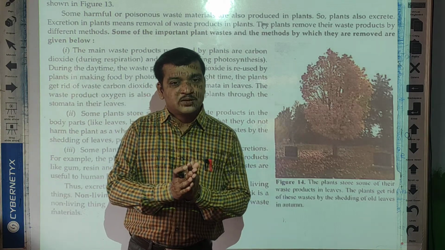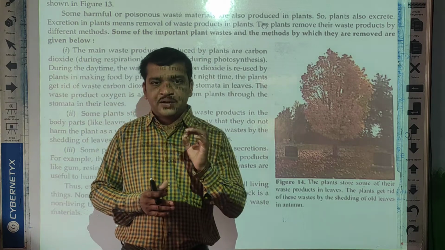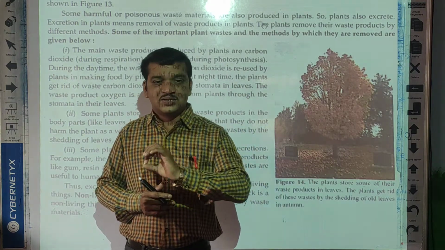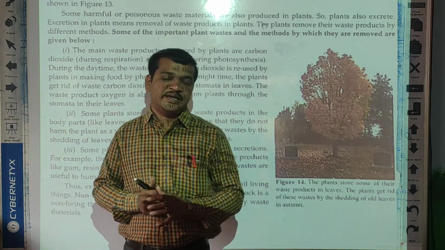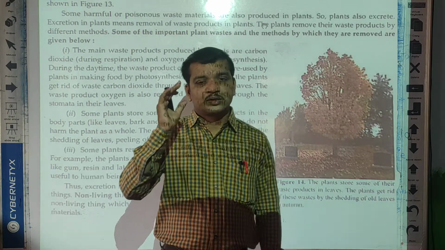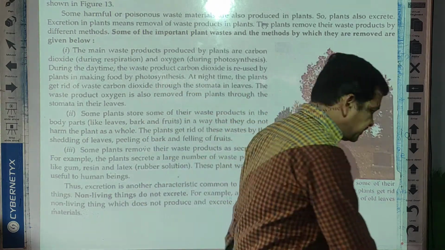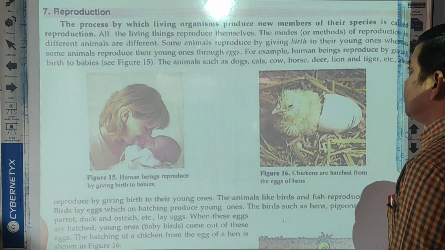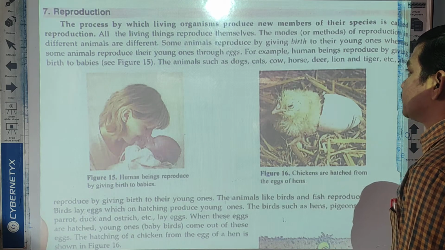Okay students, I hope you understood the explanation. So keep in mind the definition: the process of removal of waste substances from the body of a living organism is called excretion. Now the next point, the next characteristic, is reproduction.